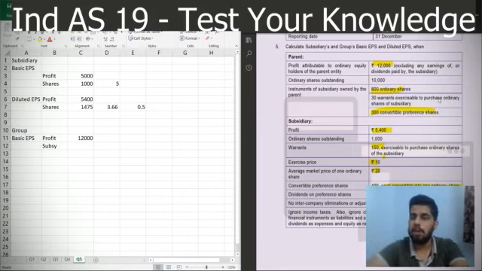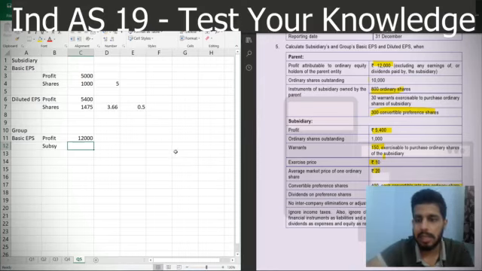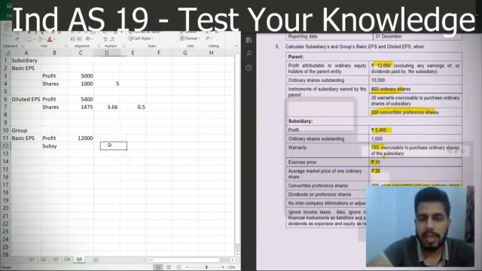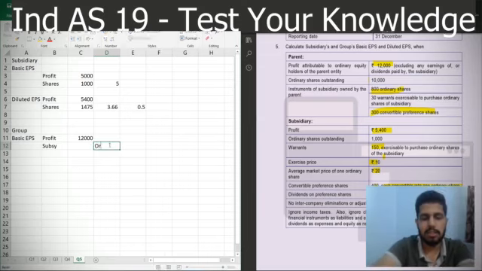See, warrants have not been exercised, so there will be no income on warrants. So for 800 ordinary shares and 300 preference shares, we'll consider the income. So we have to consider the income which we'll get from the subsidiary. In income we'll get two things from the subsidiary. First is on our ordinary share and second is on our preference share.